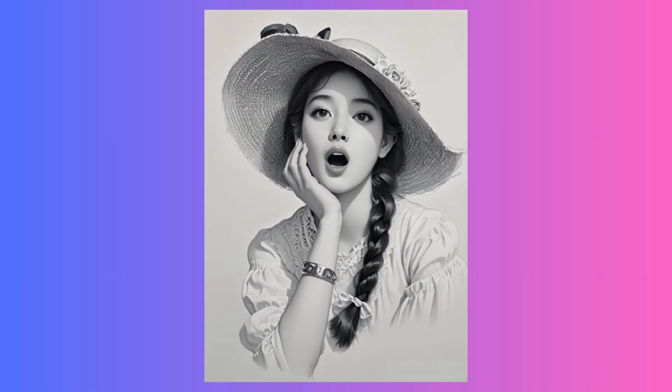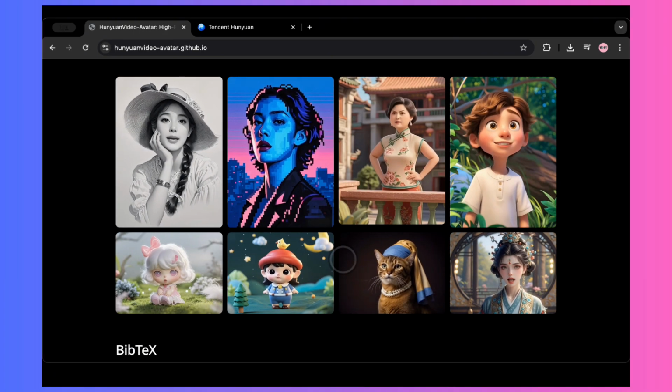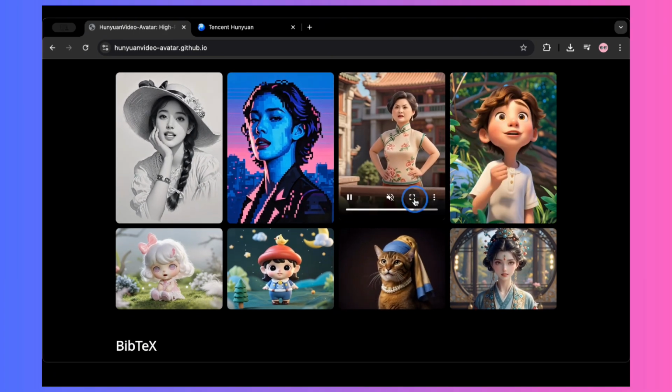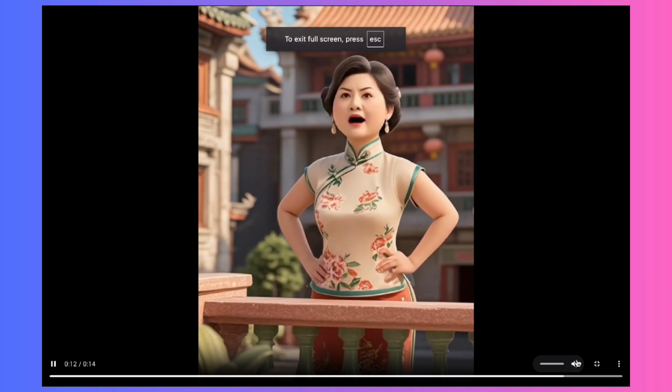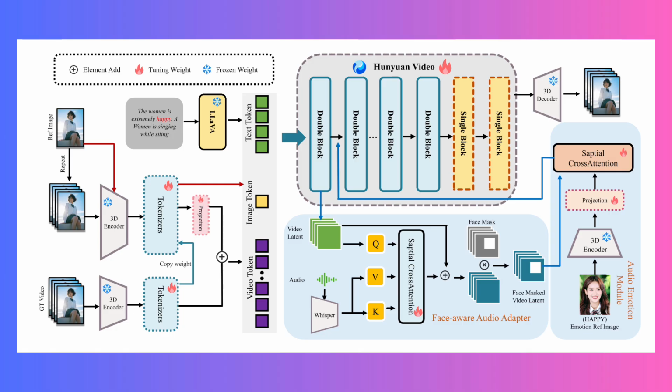So, how does it achieve this new level of quality that's supposedly pushing past previous benchmarks? First, there's a character image injection module. This is crucial for maintaining who the person is. Instead of just crudely overlaying features, it uses a more sophisticated adaptive feature modulation to weave the character's identity seamlessly into the animation. This drastically reduces that identity drift, where the animated person starts looking less like themselves over time.